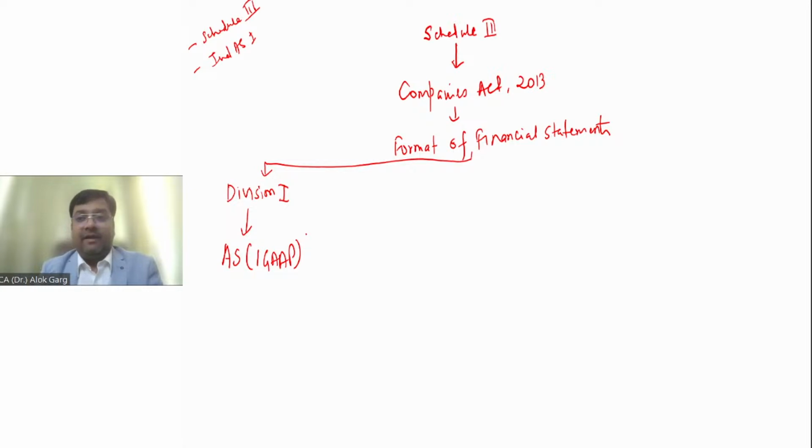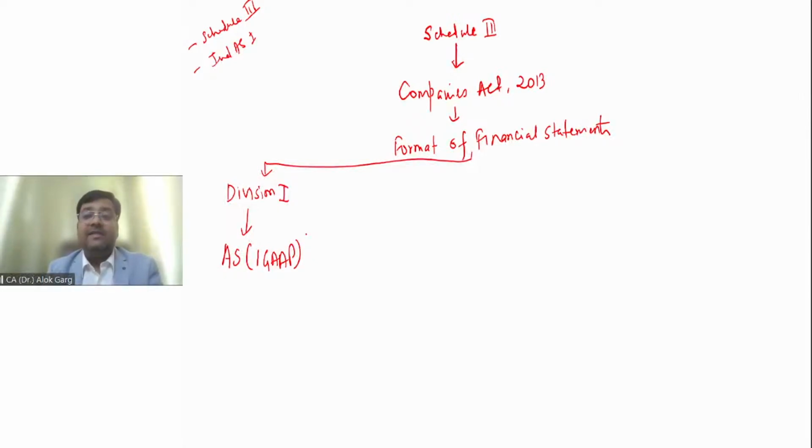For example, DLF Group. Have you heard about DLF Group? DLF is a big real estate company, and it has so many small subsidiaries, joint ventures, and associates, known as SPVs. Those small entities probably have a net worth of rupees 1 lakh, 5 lakh, 10 lakh. Even though these entities are very small private limited companies, Ind AS is still applicable to them. Why? Because they are subsidiaries, joint ventures, or associates of a company on which Ind AS is applicable. DLF is a big listed company, so on DLF, Ind AS is applicable.